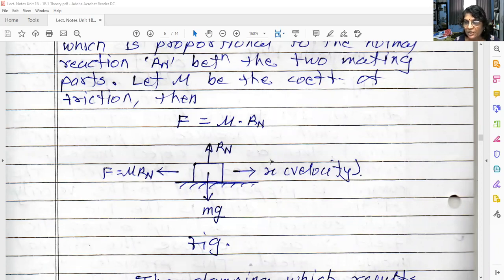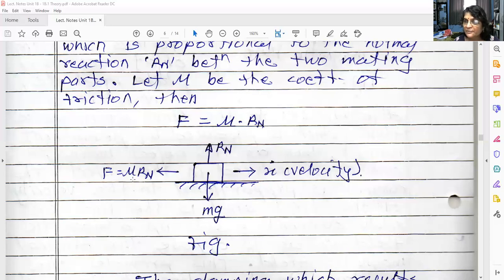Okay, so what are the different forces acting on this object then? Mg is the weight and Rn is the normal reaction. As this object is moving towards right, frictional force will be generated towards left. It will oppose the motion, it will oppose the velocity of the object. So this is the frictional force F. What is the magnitude of frictional force?